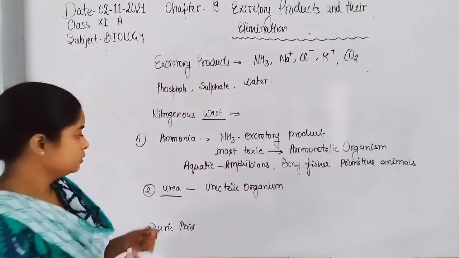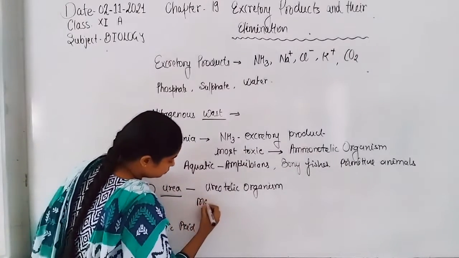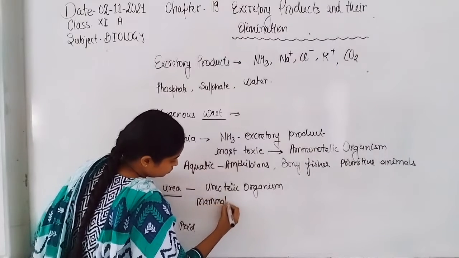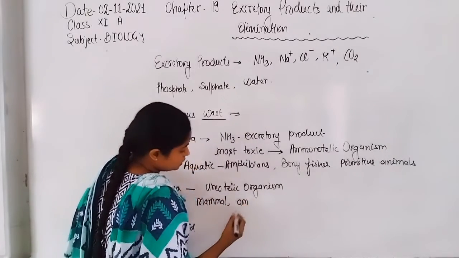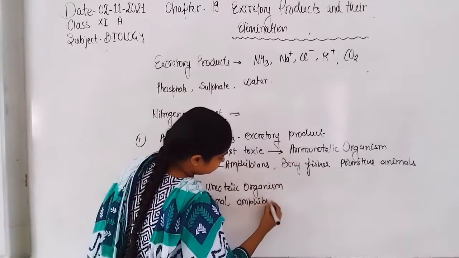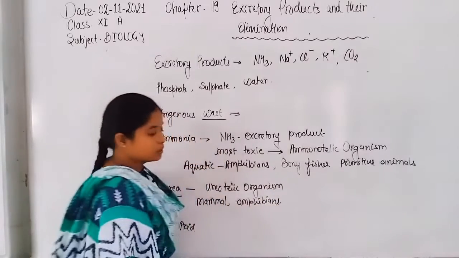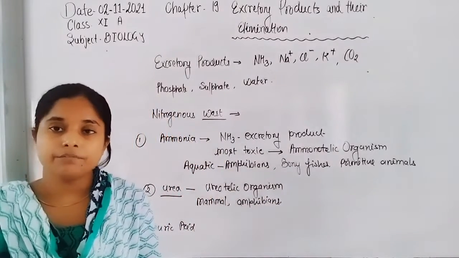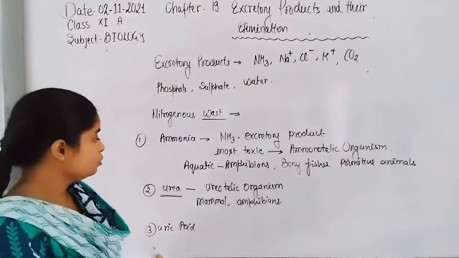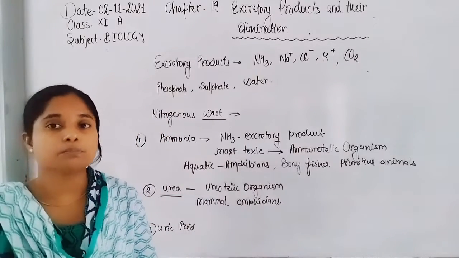Examples are mammals and terrestrial amphibians, which secrete urea as their excretory product.